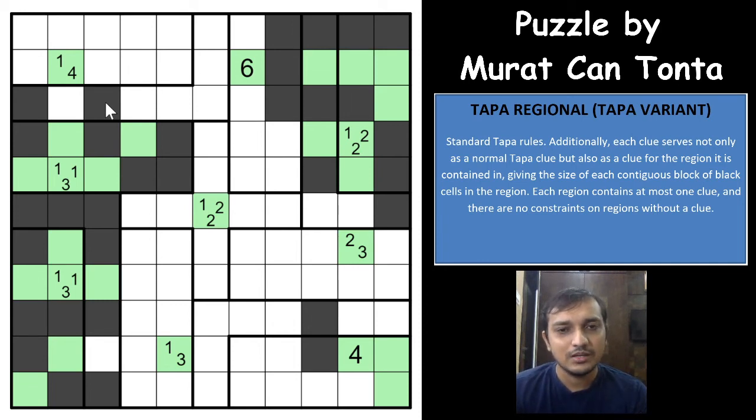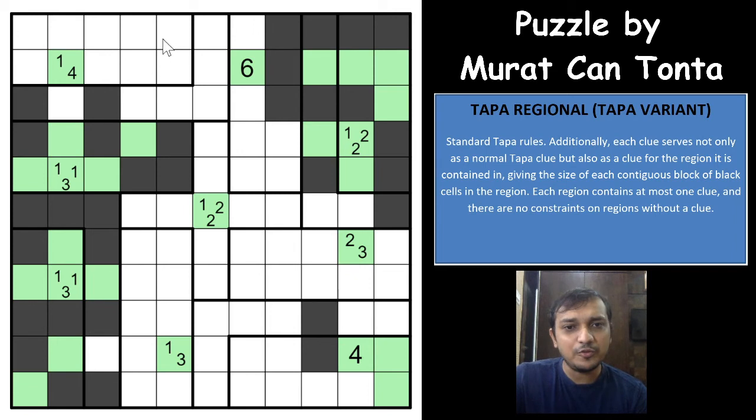And this is a really good puzzle here, a really tough puzzle, I would say, because all the logic that has been used here is really narrow. Of course, we are not bifurcating here at any point of time, but the logic is very narrow, and you have to focus on each and every clue within the region, including the region itself. I am not sure how the author would have created this puzzle. As you can see here, it is an 11 by 11 grid, and only 9 clues are used here. Such a big grid, and only 9 clues, and still the puzzle is unique. That is the beauty of a handcrafted puzzle.